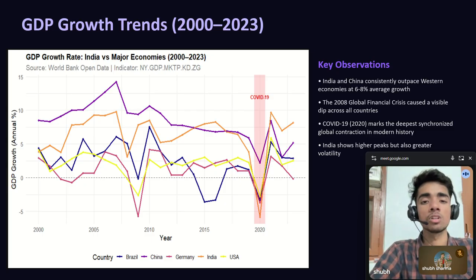Notice also how India's line shows higher peaks, but also sharper drops compared to Germany and USA, because these countries are more stable during such dips because they grow much slowly. This has been a part of India because it is a developing country.